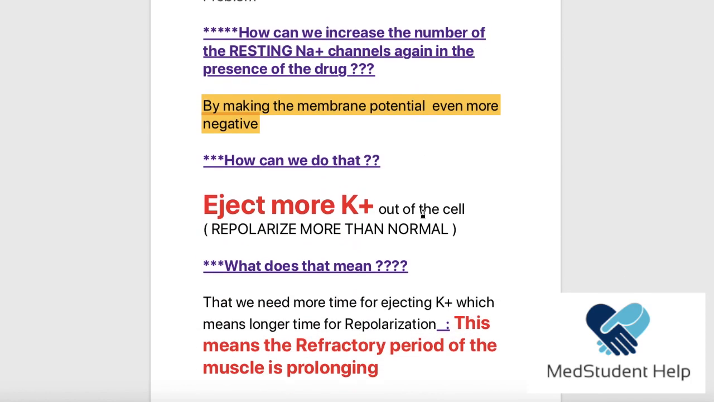So we said, how can we increase the number of the resting sodium channels again in the presence of the drug? By making the membrane potential even more negative. How can we do that? By ejecting more potassium, because the repolarization was what? It was an outflux of potassium. So how can we make the membrane potential more negative? We have to do more potassium outflux, which means we're going to repolarize more than normal.